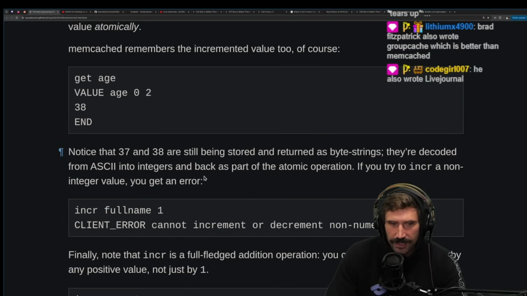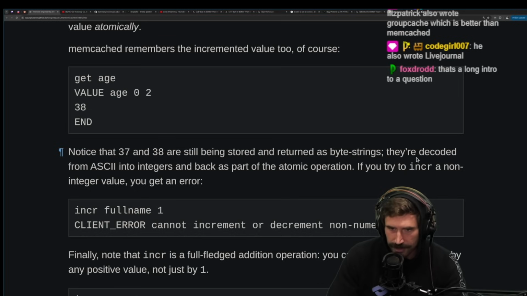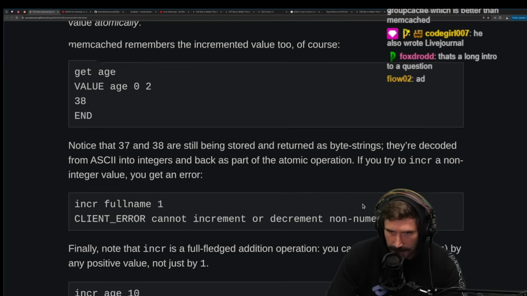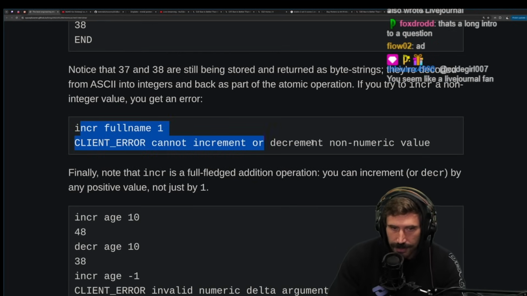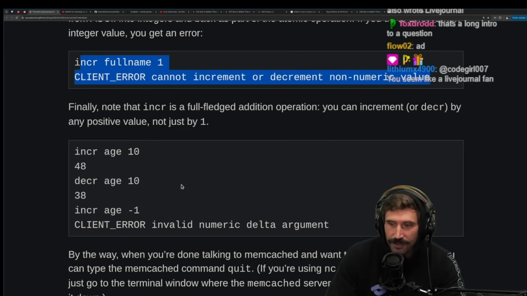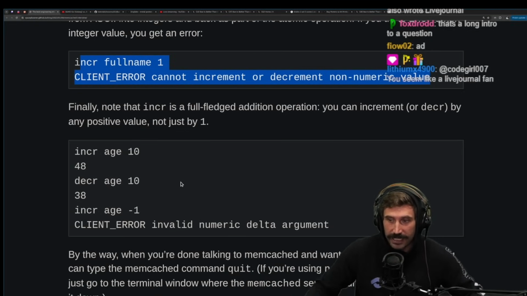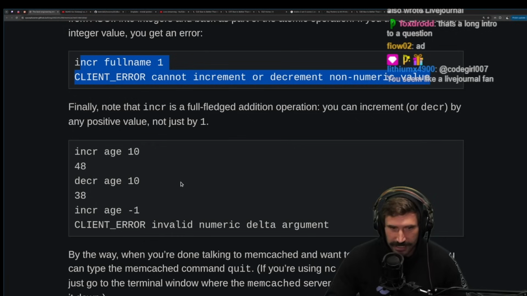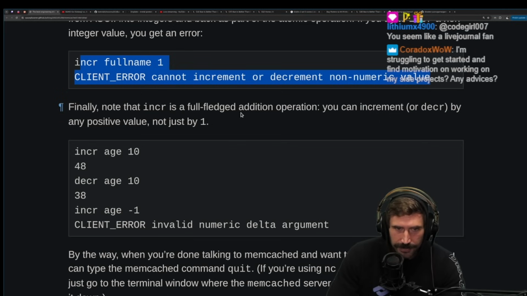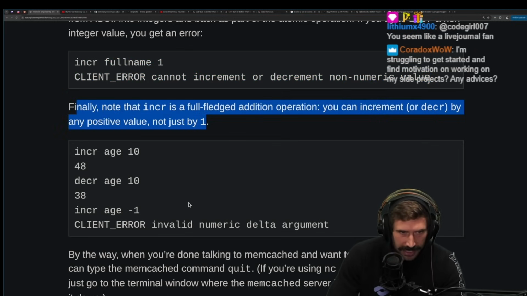Note that 37 and 38 are still being stored and returned as byte strings. They're decoded from ASCII into integers and back as part of the atomic operation. If you increment a non-integer value, you'll get an error. Okay, nice. Right now, this is very exciting. I feel like I'm really ready for this one. I feel like my soul is ready for this interview question. Finally, note that incr is a full-fledged addition operator. You can increment by any positive number, not just one.